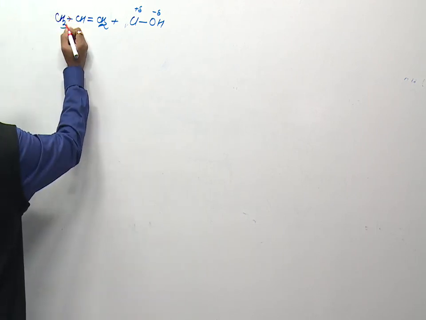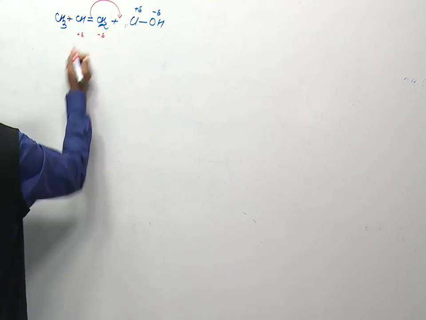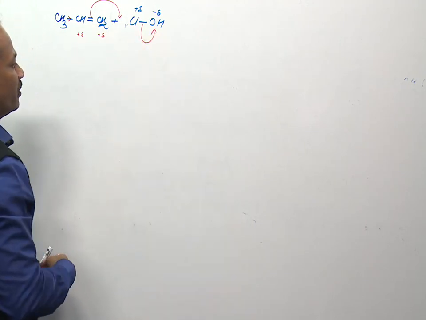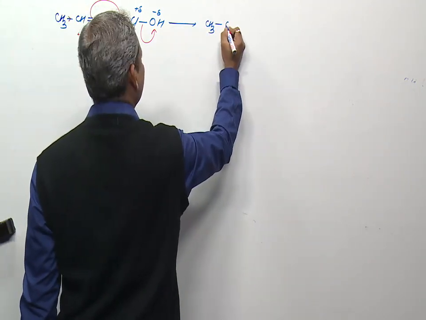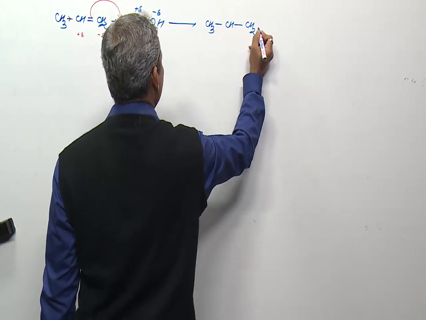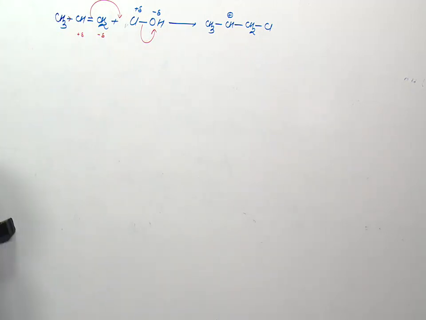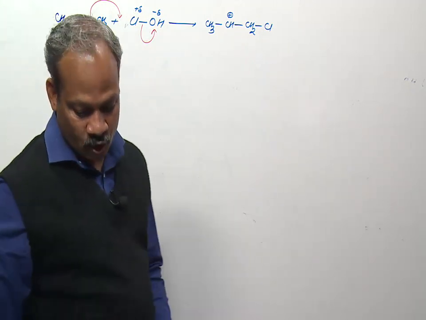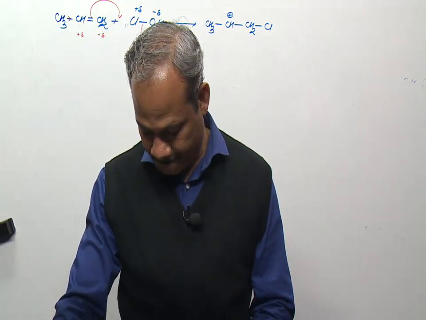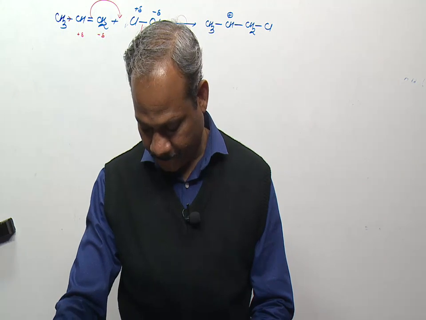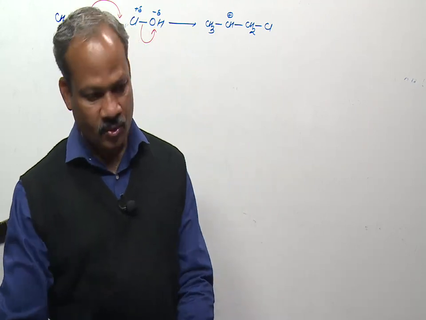So due to the inductive effect of CH3, this electron will move in this direction, and this electron pair will come out, and we will get CH3, CH, CH2, Cl and plus, and there will be an attack of H2O or OH. So this intermediate is given in option A, CH3, CH plus, CH2, Cl.